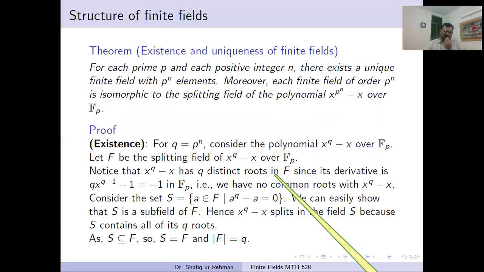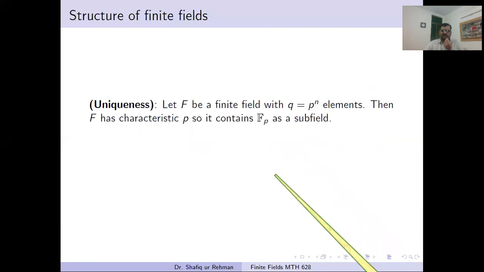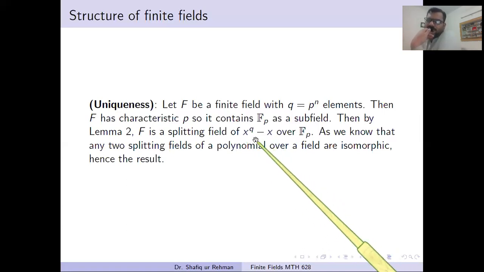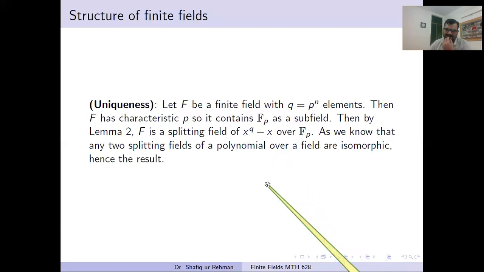So in this other proof I gave in this lecture, we use the splitting field idea. A splitting field relates to the roots of this special type of polynomial. I hope you understand it. And now